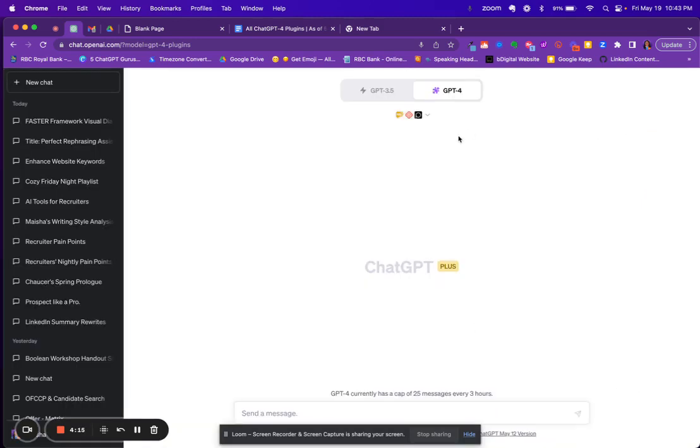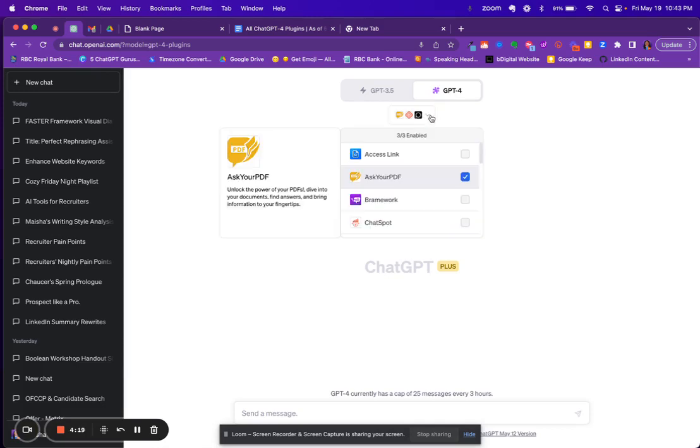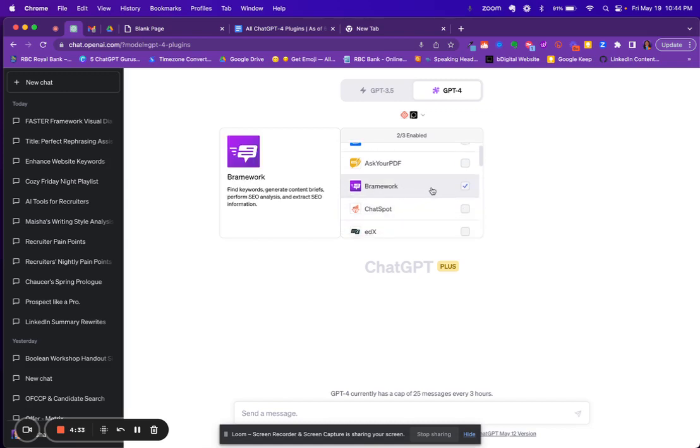So now that you've installed the plugins that you want to use, which took us all of 4 minutes, now we want to actually test them out. Making sure that we're in GPT-4 because GPT 3.5 doesn't have this option to add plugins. So I don't have any PDFs to ask, so I don't think I want to test that one. I would love to remove Brainwork altogether. I wish that weren't even on my list.